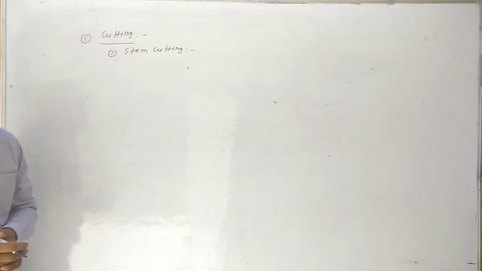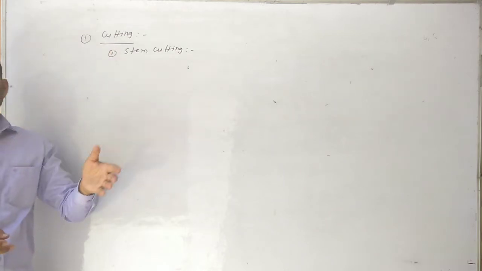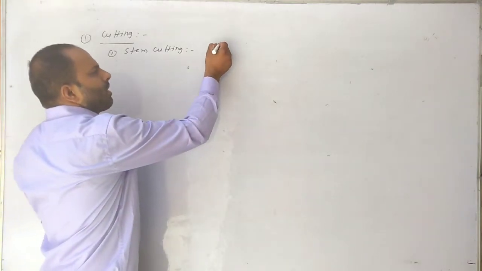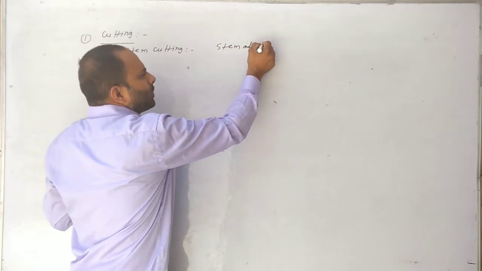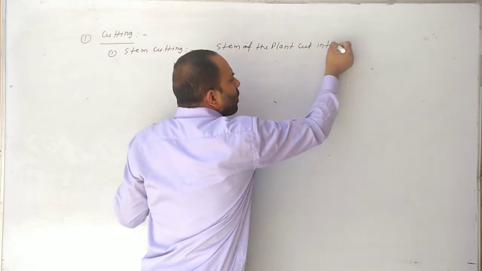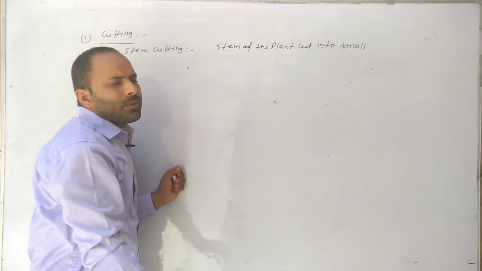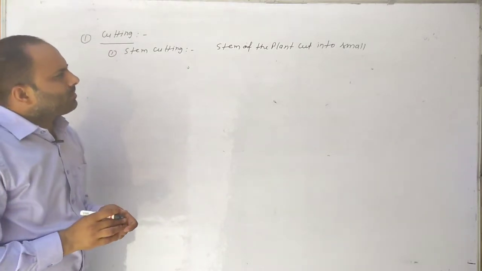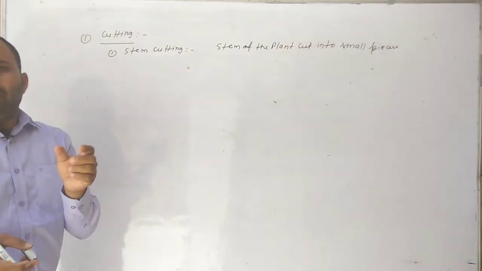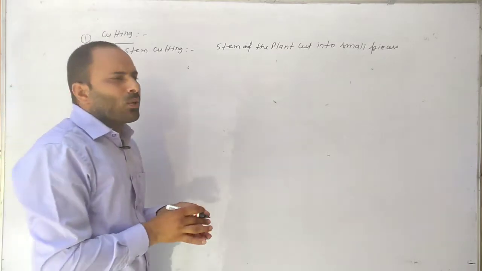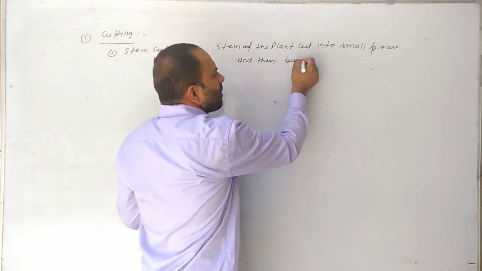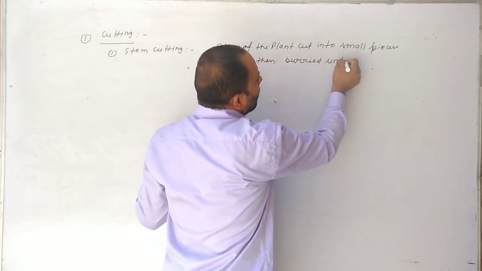In stem cutting, the stem of the plant is cut into small pieces and then buried under soil.